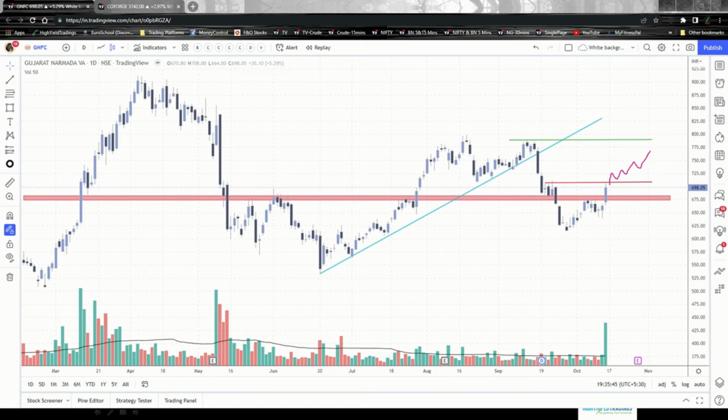But as a trader, what you need to do is wait for this resistance line to be breached, and only after that you initiate a buy trade. Okay, so I hope you understood the entire scenario. Now you got the entry point. Now the stop loss will be the swing low somewhere here, right? Put your stop loss here and your target will be here. Either consider the green line as the target, or you can consider this area as also the target,